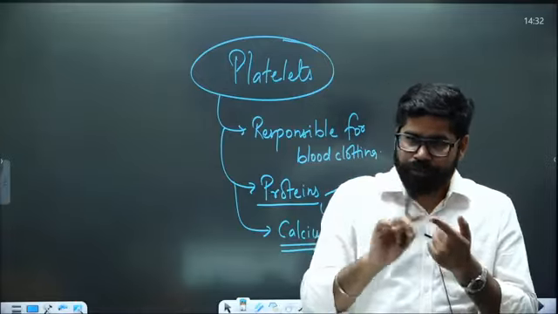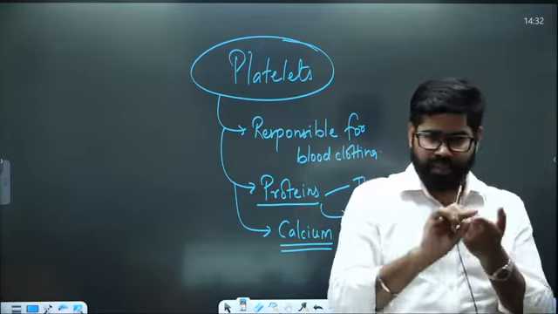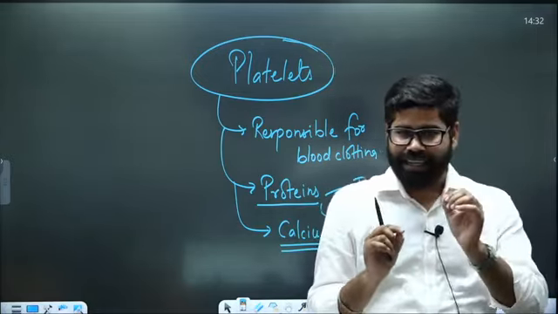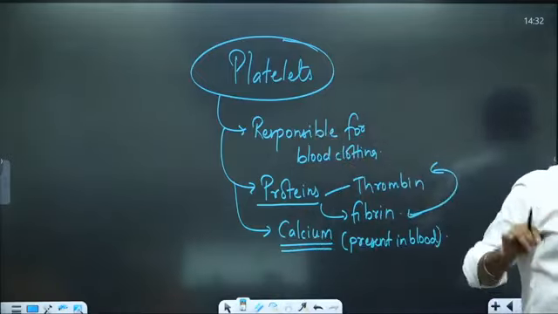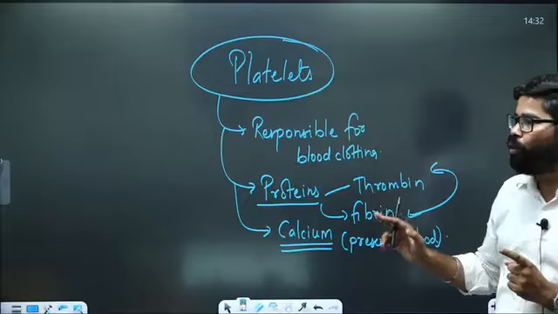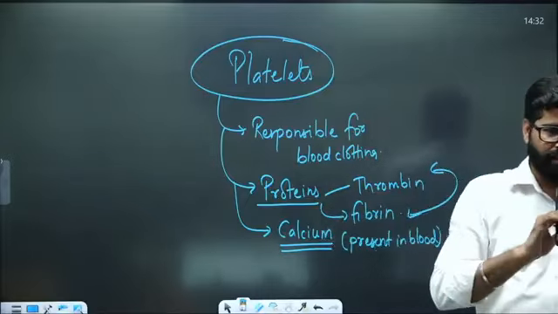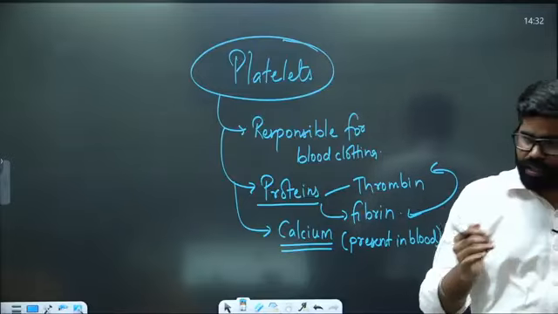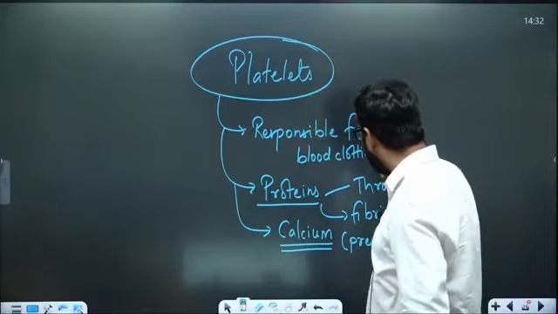And on that fibrinogen, the skin cells are going to develop. So if you have any cut, then the platelets come into the picture. The platelet creates a temporary wall with the help of these proteins, and then it provides a surface on which skin can build up, or vessels can easily grow. So they are helpful in blood clotting.